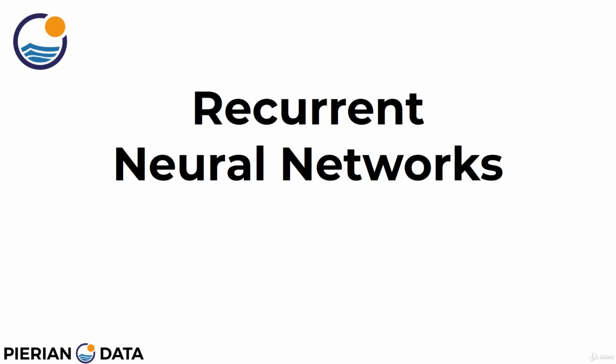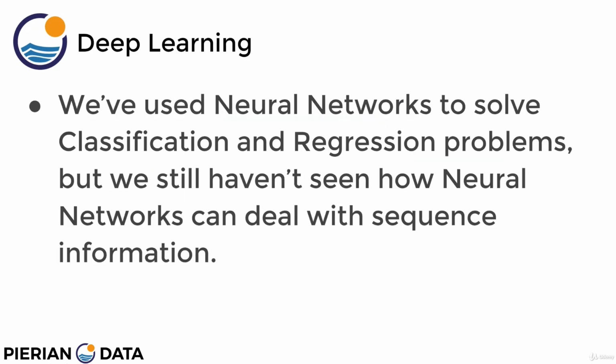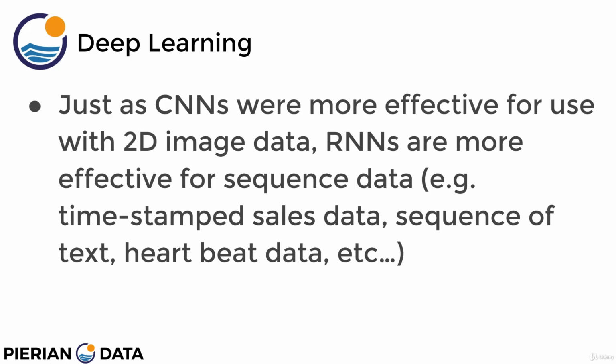Welcome back, everyone. In this section of the course, we're going to take a look at recurrent neural networks. We've used neural networks to solve classification and regression problems, but we still haven't seen how neural networks can deal with sequence information. Just as convolutional neural networks were more effective for use with two-dimensional image data, recurrent neural networks have unique properties that allow them to be more effective for sequence data.